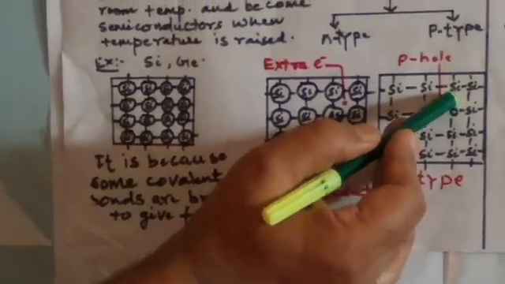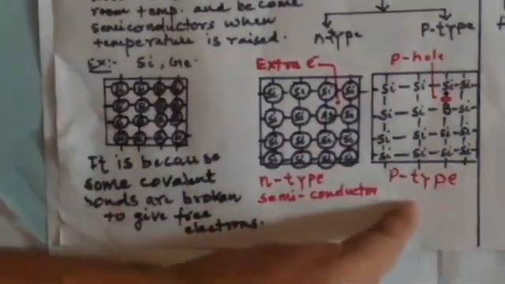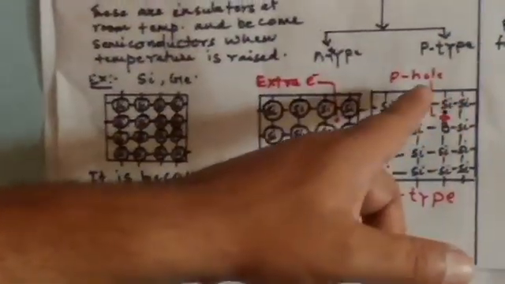Here there is no electron, so it is a positive hole and it is called P type of semiconductor, because when an electric field is applied, the hole will start moving in one direction and the charge will move opposite to the direction of the hole. So this is P type of semiconductor.